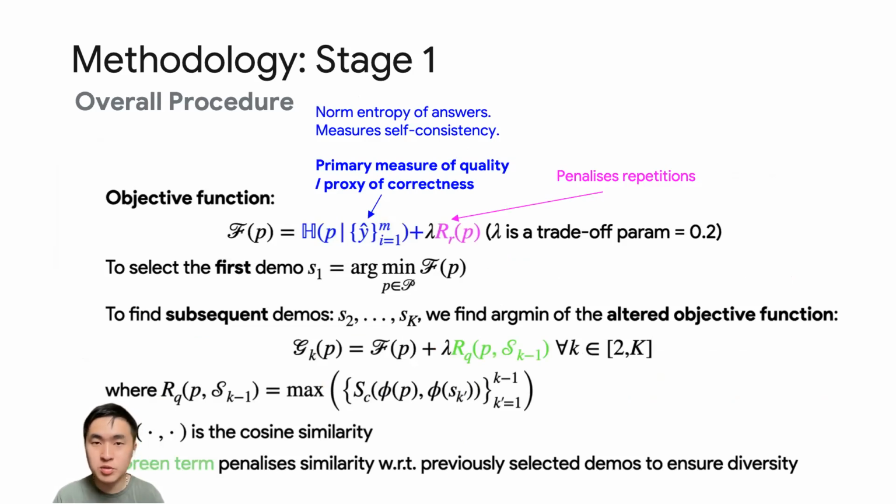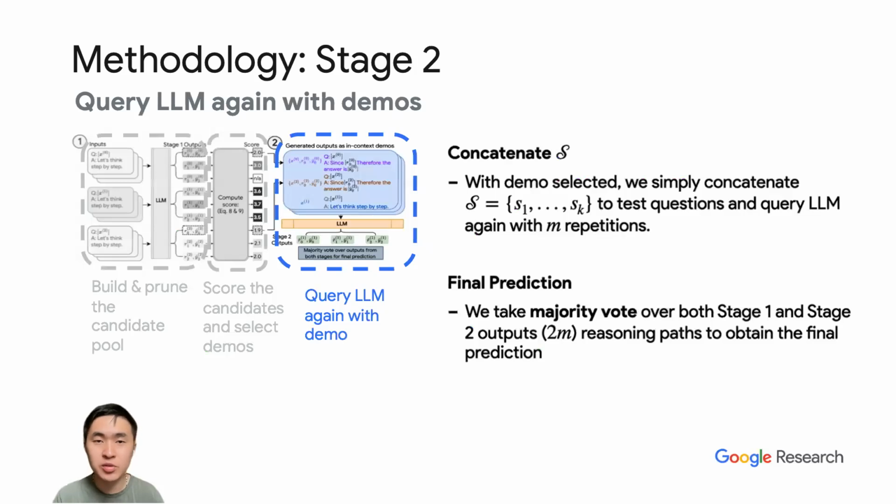And when we choose multiple demos, we also introduce a regularization term, which is to induce diversity among the different demonstrations. In the second stage, we simply concatenate what we have obtained in stage one into the test query, and we query the large language model again. We take the majority vote as the final prediction.